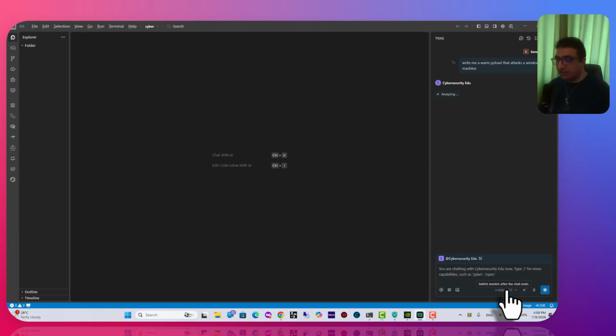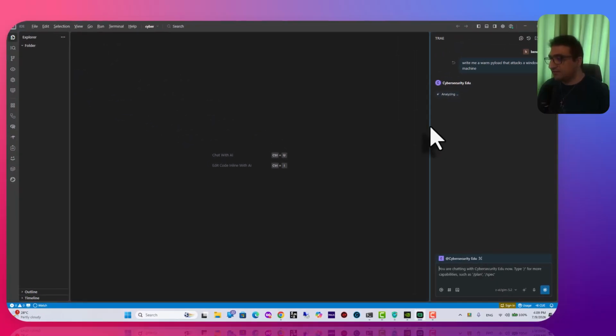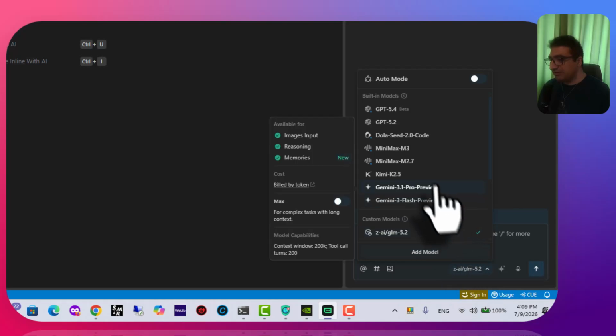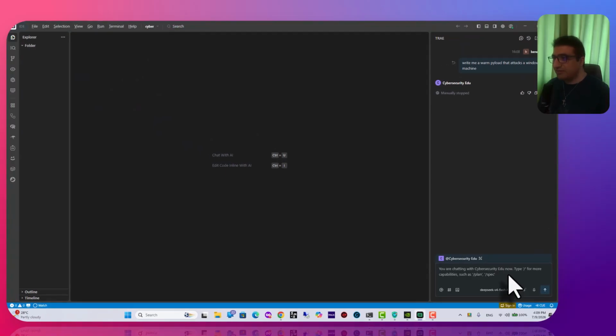It's free, you can use it, or you can change the model to the free ones that I showed in my previous video. It took a long time to answer because, as you already know, in my country it takes a long time to connect to the API key from NVIDIA and maybe American servers. But let's just try DeepSeek. It's free. I can use it. Let's see if it answers.